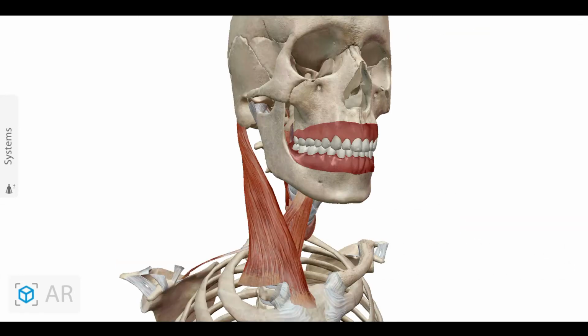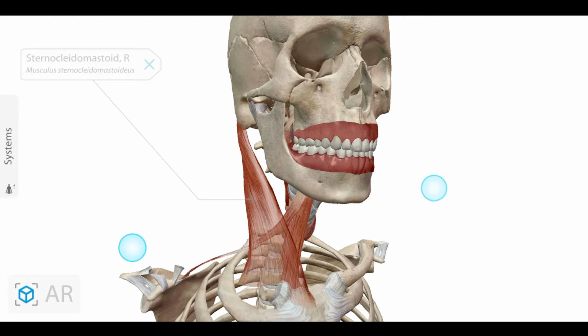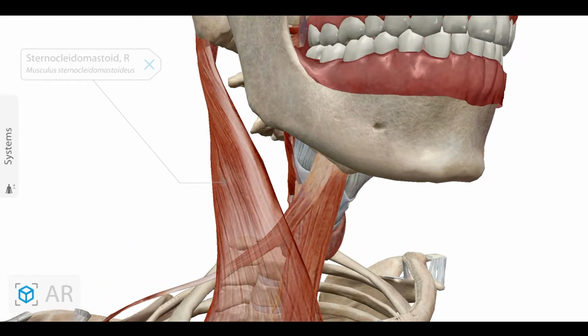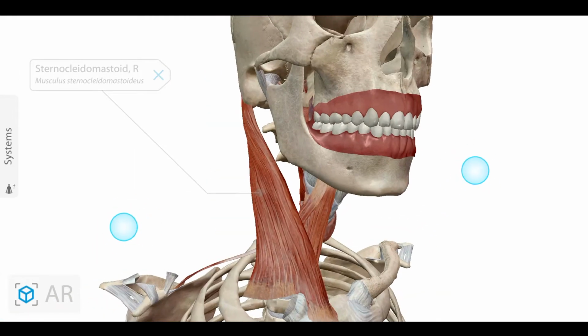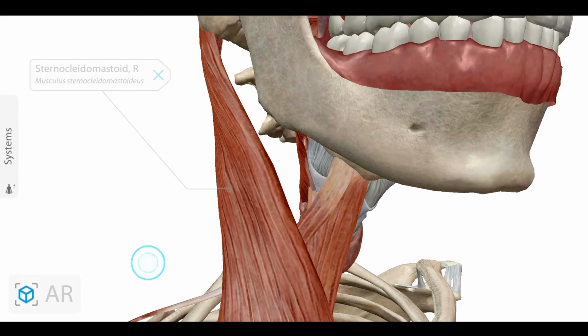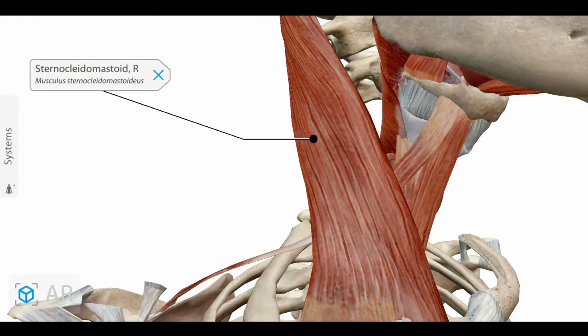Now I am showing all those four muscles. The first one I am showing is the anterior border of the sternocleidomastoid. This muscle is the sternocleidomastoid, the one I have marked, and its anterior border is related to the convex surface, or the superficial surface, or the lateral surface of the gland.